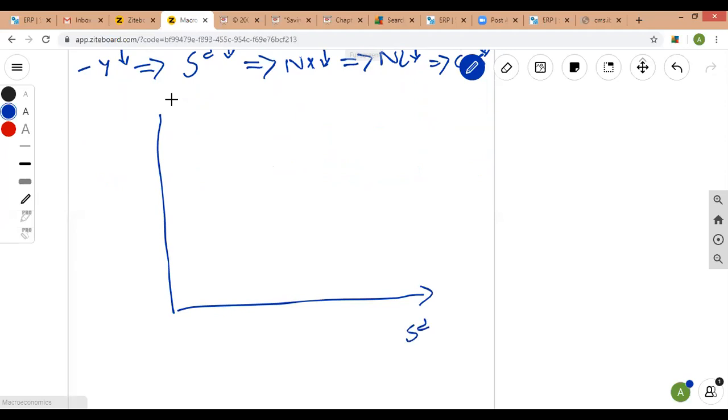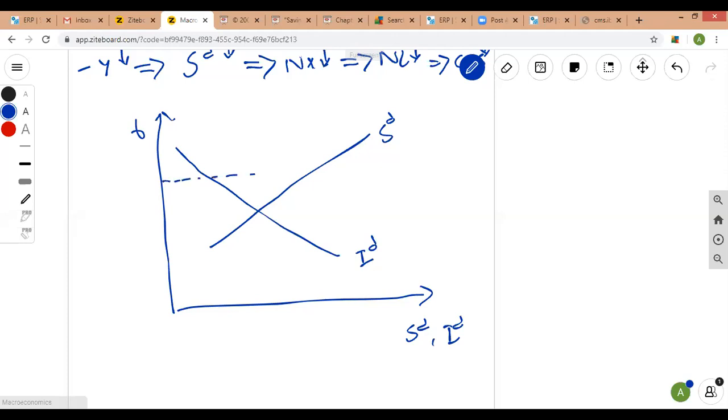So this is desired savings and desired investment, again the same, and we have the interest rate. So this is desired investment and desired saving. Suppose that the world real interest rate is somewhere here, again considering it at 6%. At 6%, you know that investment is lower than savings.